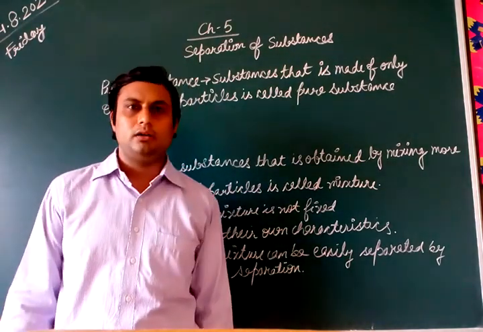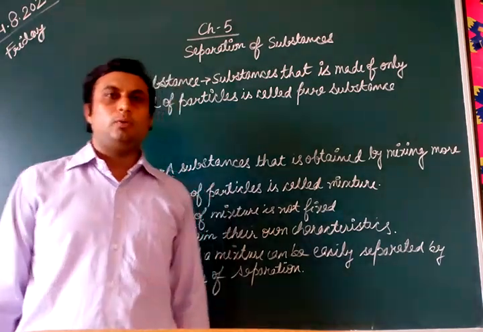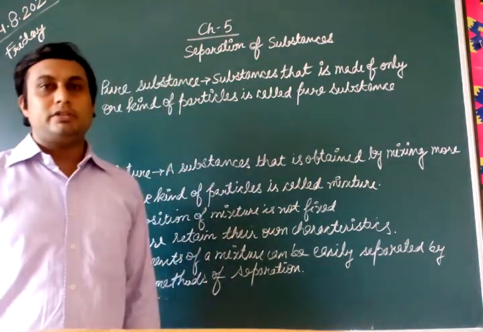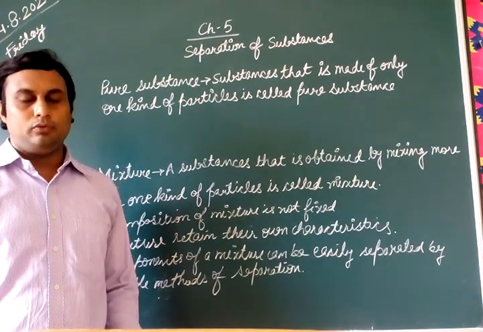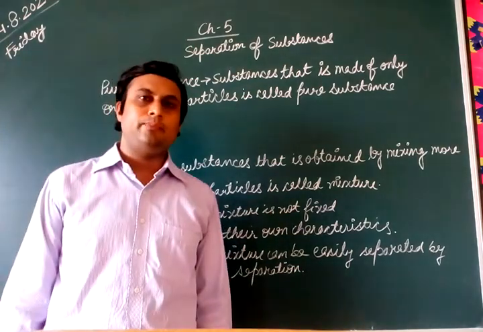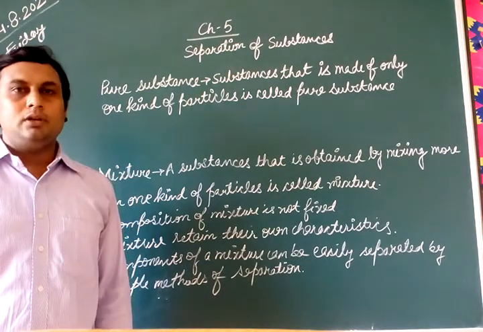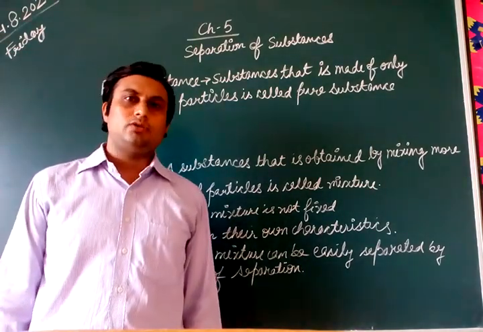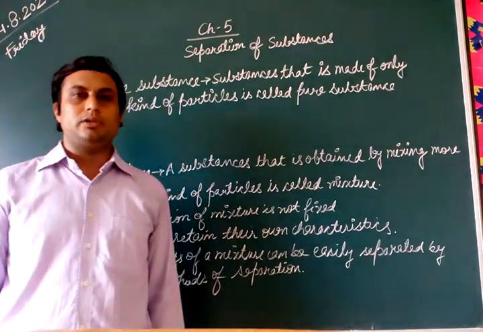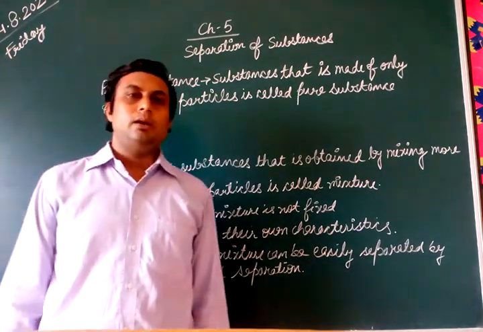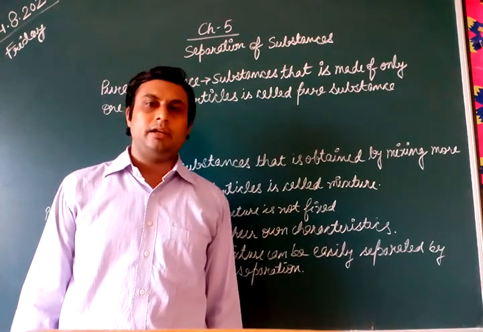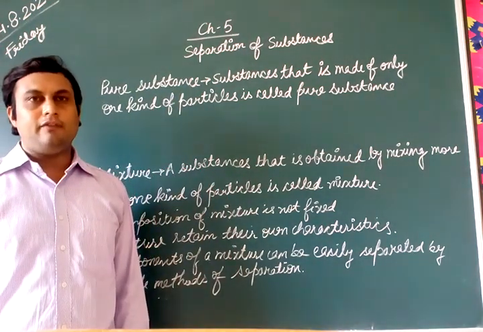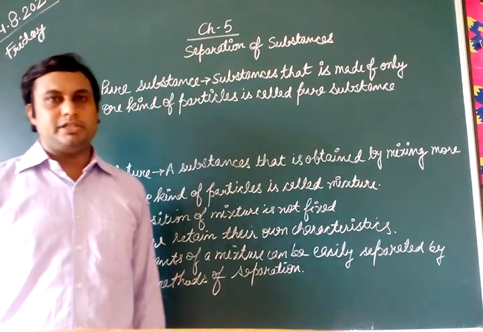If you take tap water and water which is prepared in the laboratory, and compare them, not by looking at them but by testing them, the properties of the tap water and the water prepared in the laboratory are the same, and they have the same ratio of hydrogen to oxygen.